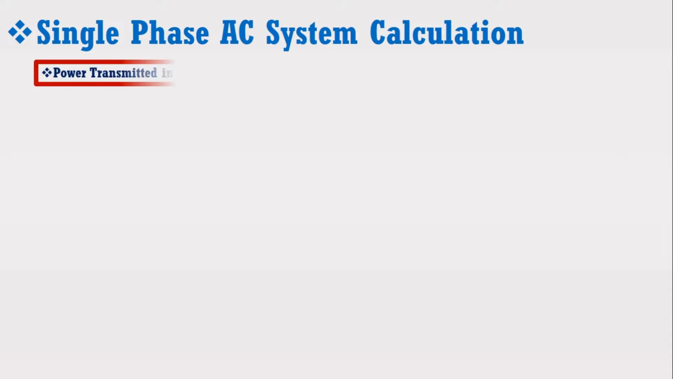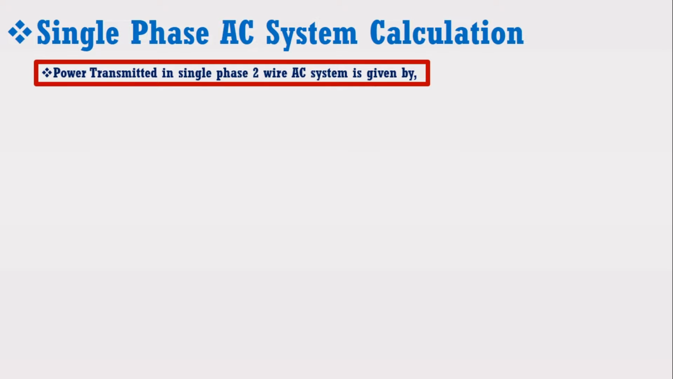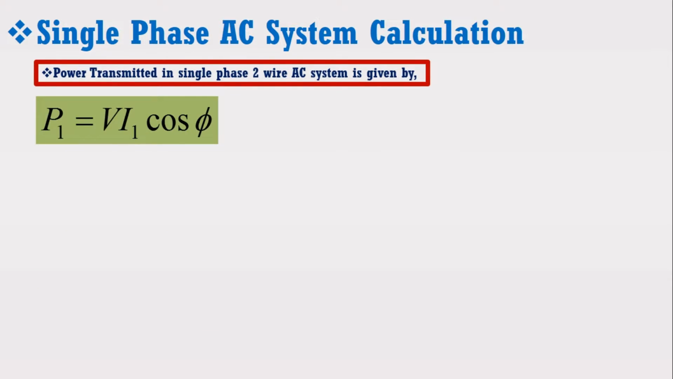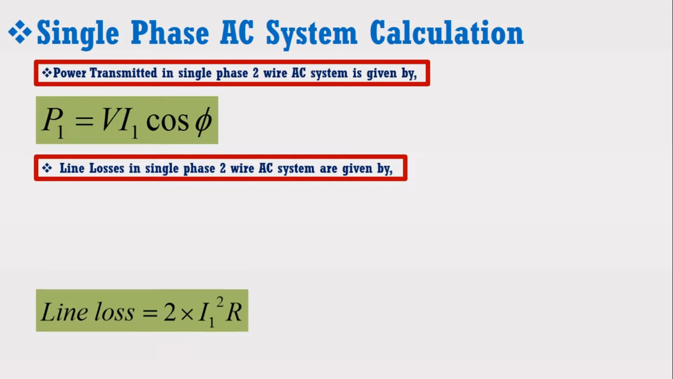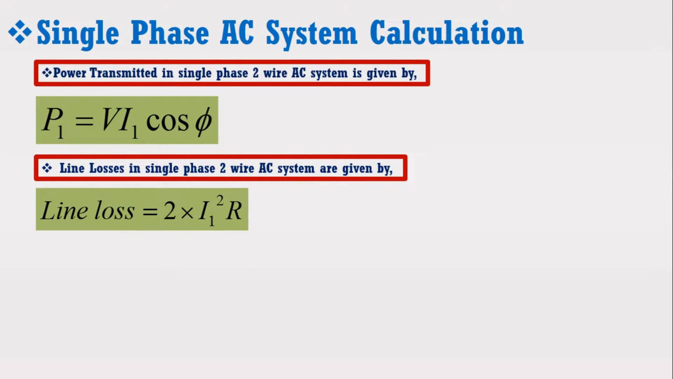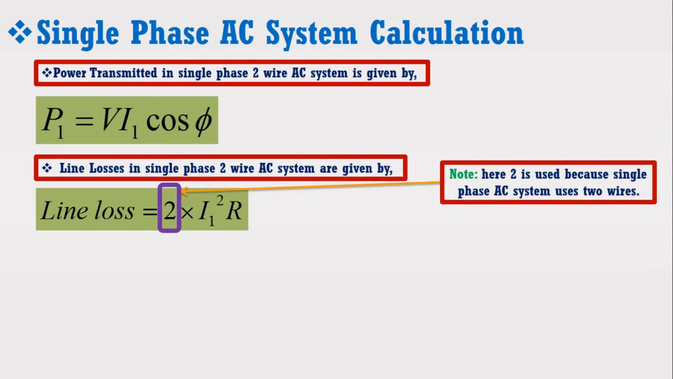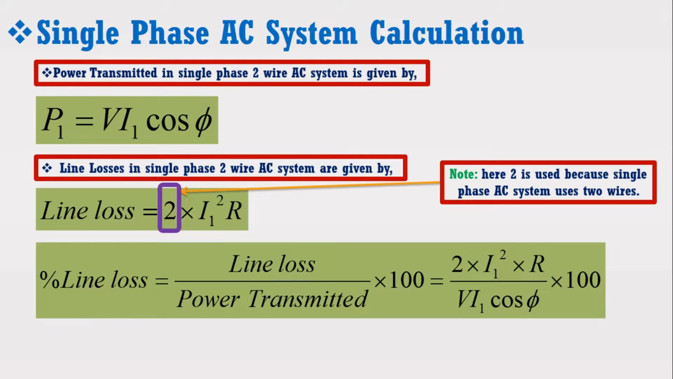We know that power transmitted in a single-phase 2-wire AC system is given by P1 is equal to V I1 cos phi, and the line losses in a single-phase 2-wire AC system are given by 2 I1 square into R. It may be noted that here 2 is used because a single-phase AC system uses two wires. Now percentage line loss is given by the following expression. Putting the expressions for line loss and power transmitted, we get the percentage line loss as below.